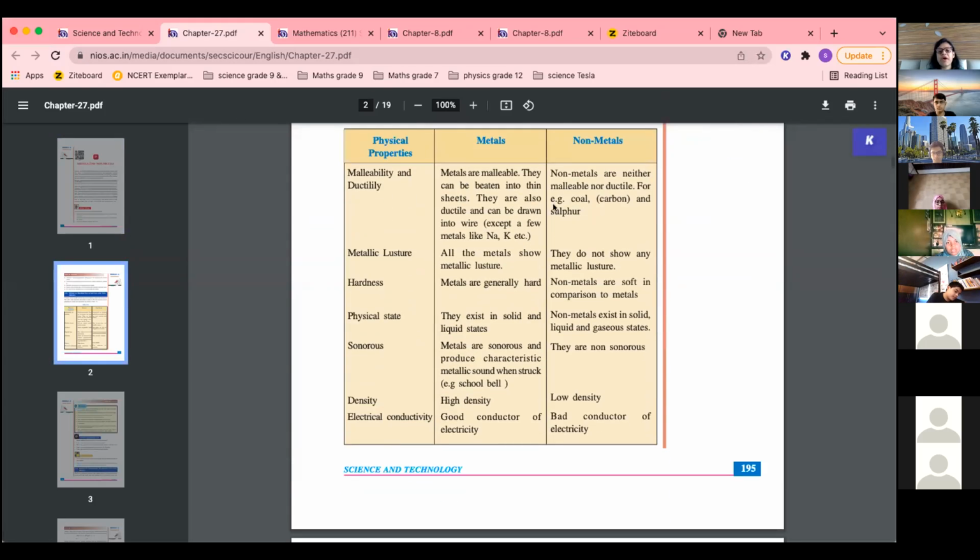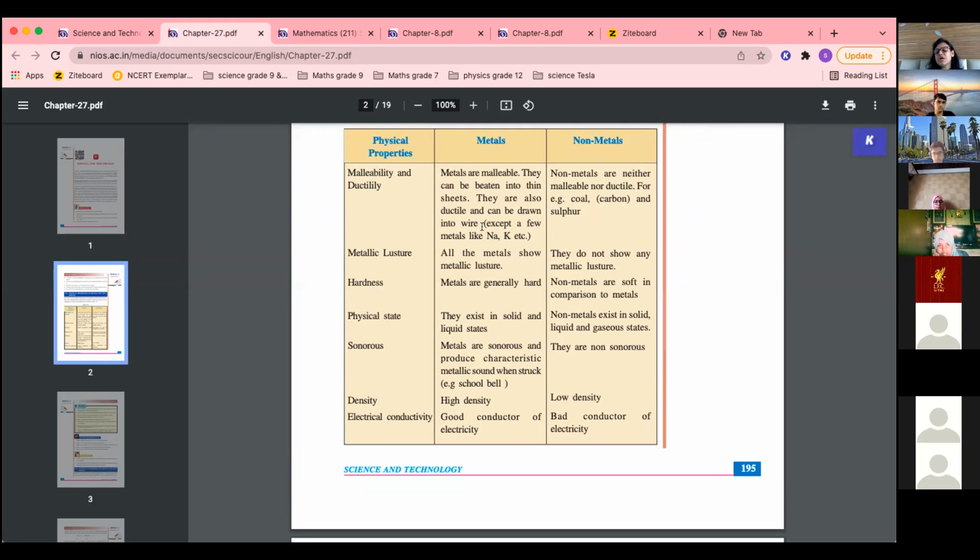You can see the comparison is given over here, malleability and ductility. Don't get confused in these two. Usually children get confused ki malleability kisko bolte hain, ductility kisko bolte hain. Ductility is drawing into wires. Property of drawing a metal into wires is ductility, and beating a metal into sheets is malleability. Okay, so metals are malleable and ductile both, except a few metals like sodium, potassium.